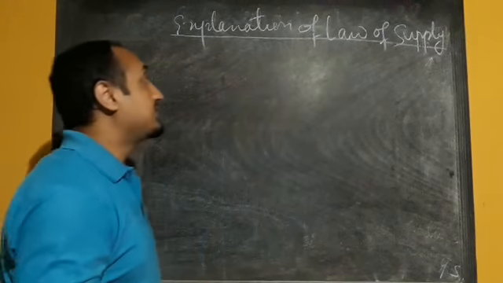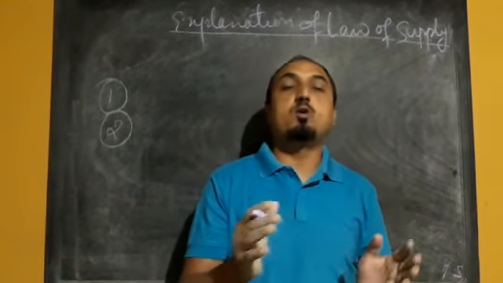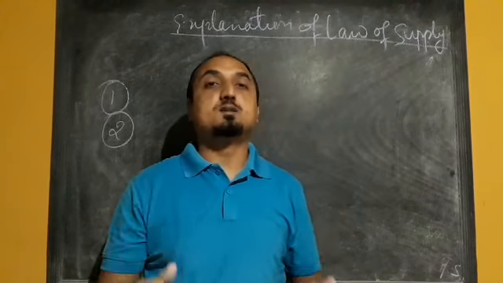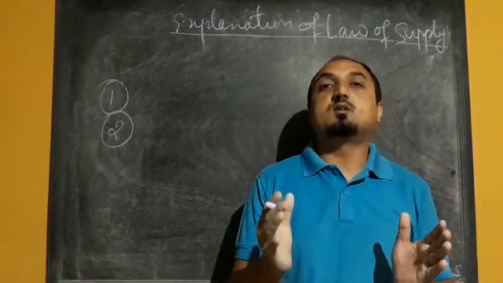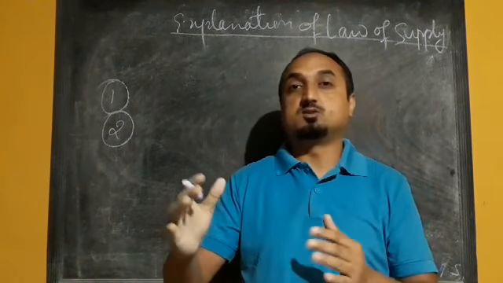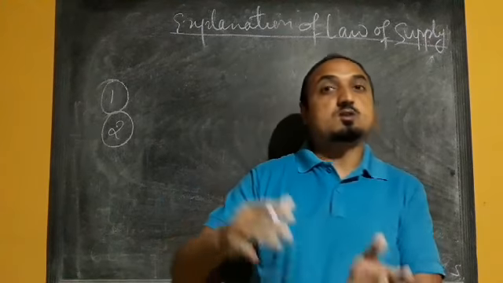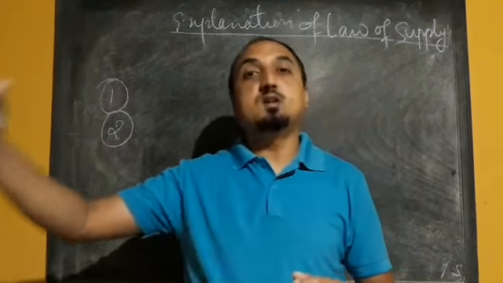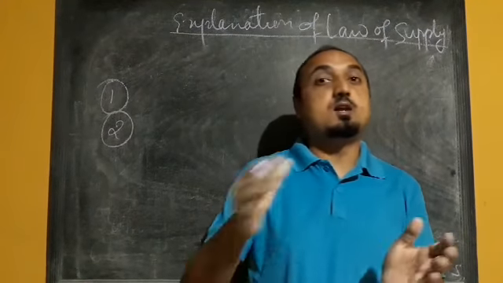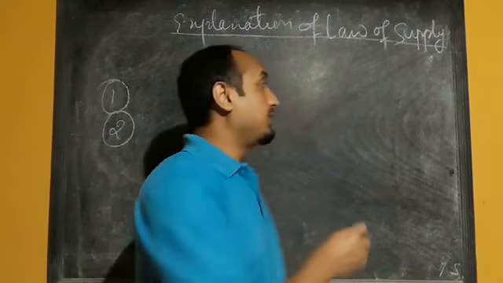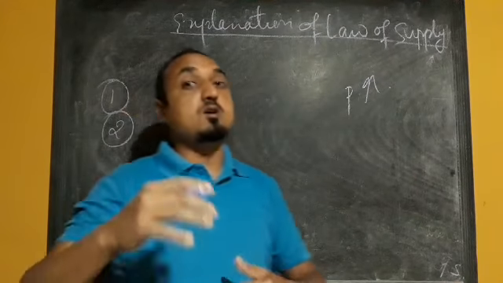Okay, so the second reason for upward sloping or the positive relationship between price and the quantity supply is due to marginal cost of production. So what is that marginal cost of production? Marginal cost of production means additional cost. So when we produce more and more units of commodity, the marginal cost of production, the additional cost of production, increases. So in order to cope with that additional or increasing cost of production, the producers have to increase the price, okay, to cover the cost of production.